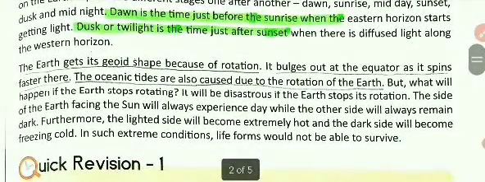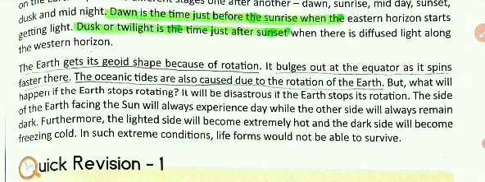The earth gets its geoid shape because of rotation. It bulges out at the equator as it spins faster there. The oceanic tides are also caused due to the rotation of the earth. But what will happen if the earth stops rotating? It will be disastrous.